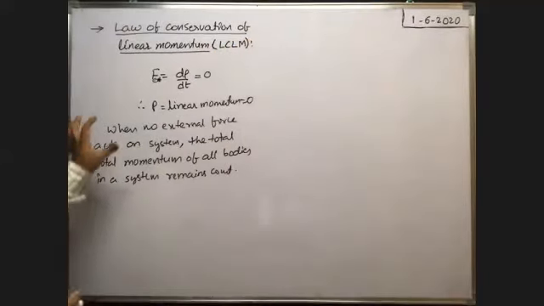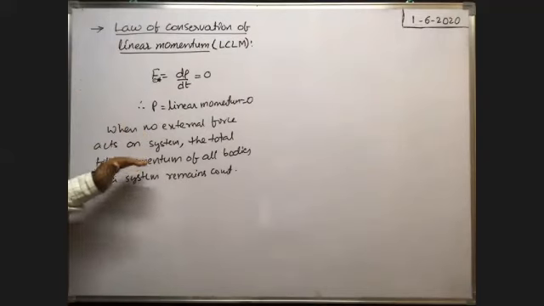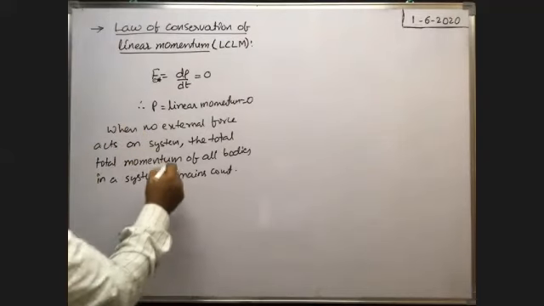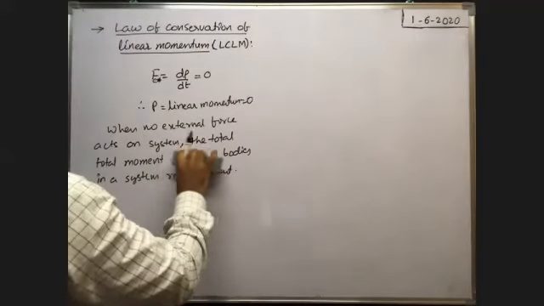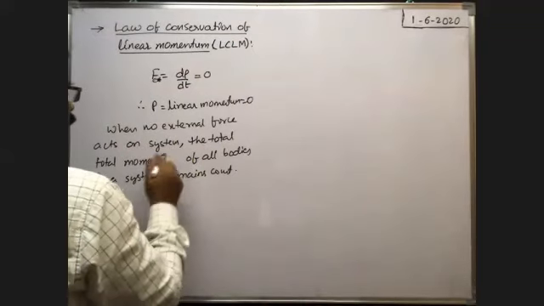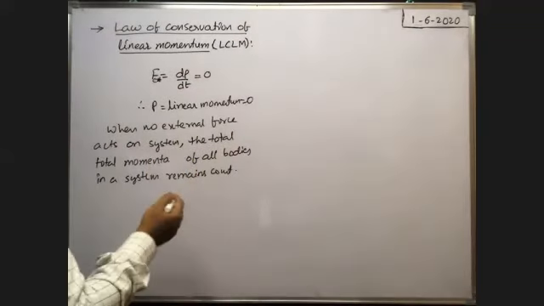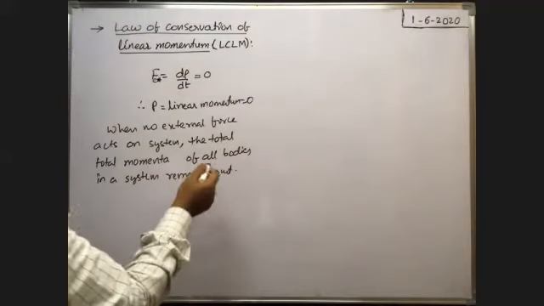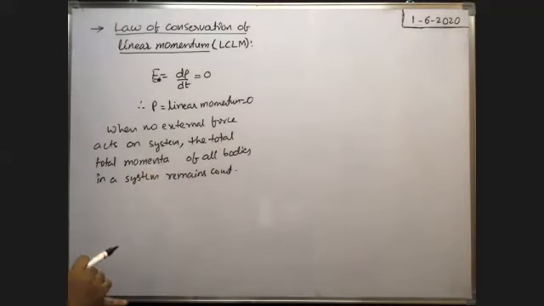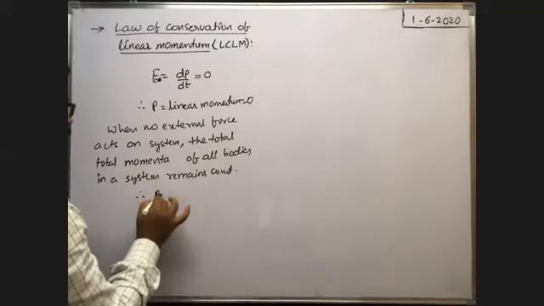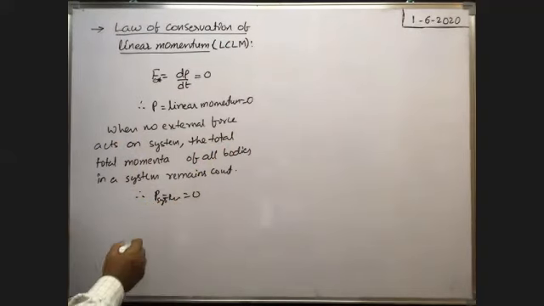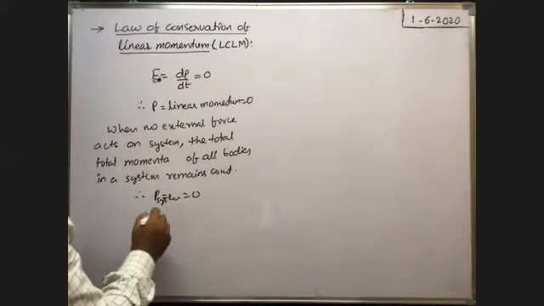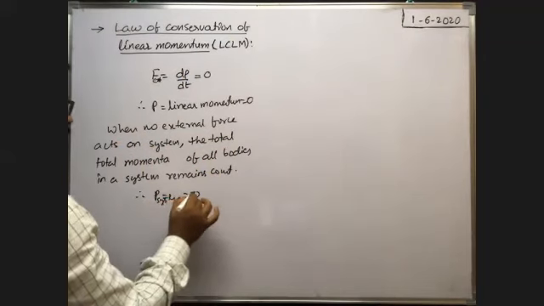Okay, so when no external force acts on a system, the total momenta of all bodies in a system remains constant or conserved. Momenta means the momentum of all bodies. It is the plural of momentum. So the momenta of all bodies in a system remains constant. Therefore, P system is equal to constant.